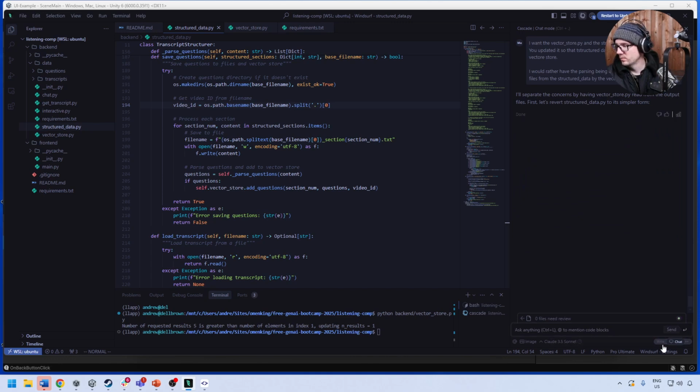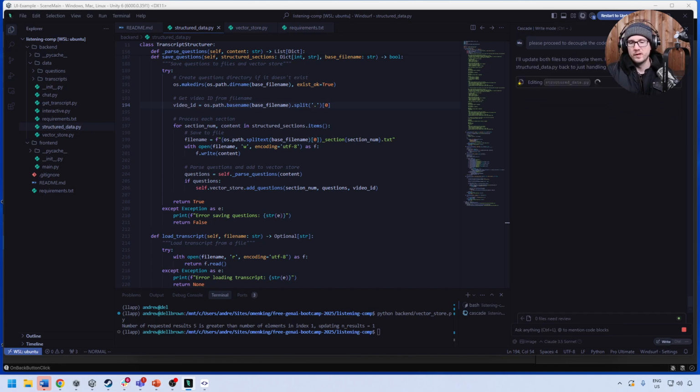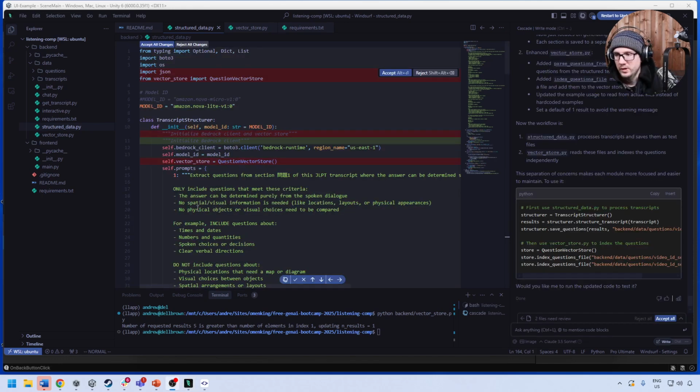And please proceed to decouple the code as asked. Okay, and so we'll go ahead and ask that, because then that way we'll get a better result. So we'll give it a moment there to fix that issue. All right, so hopefully it has removed that code, and so now those things are isolated.